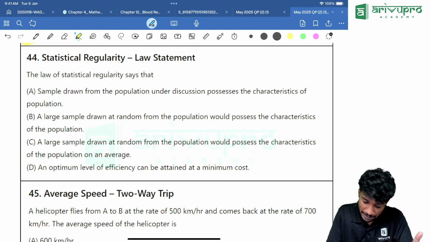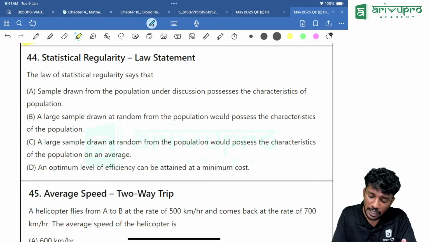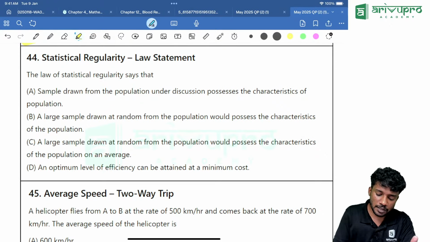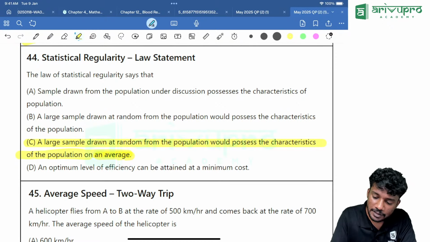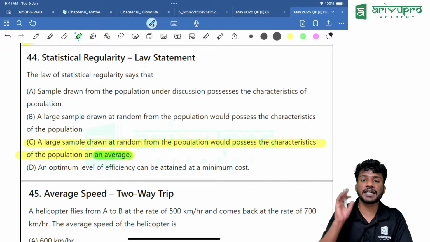Is that true? It would have been true if one more extra word were there. A large sample drawn at random from the population would possess the characteristics of the population on an average. That is the correct one. That average is more important, on an average. Keep that in mind.